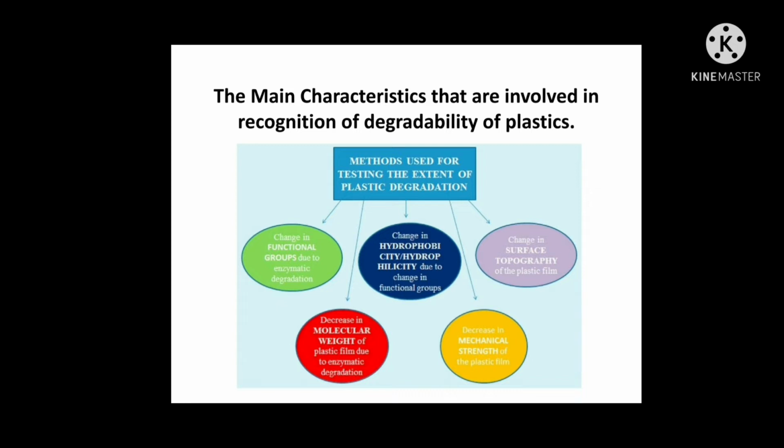So, there are various methods which we have used to degrade plastic. Like, we can change the functional group due to the enzymatic degradation. We can also change the molecular weight of the plastic by enzymatic degradation. We can change the hydrophobicity. We can also change the surface topology. But the most efficient method is the decrease of the molecular weight by enzymatic degradation.